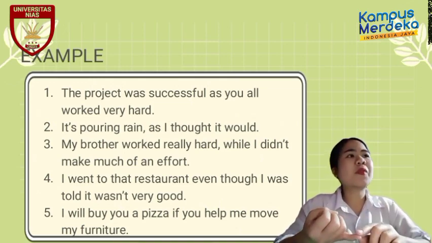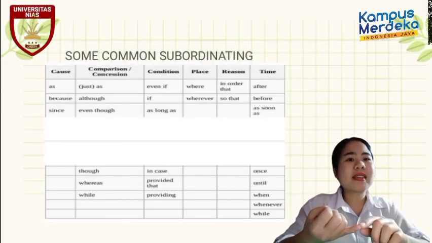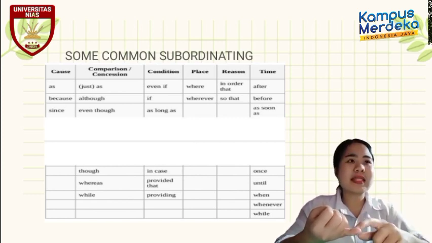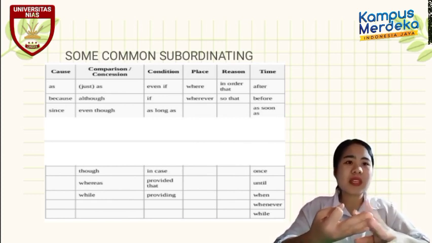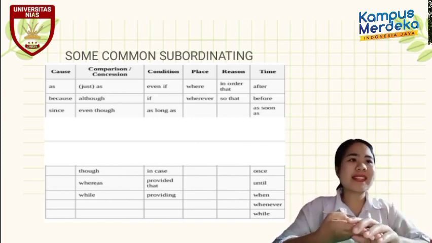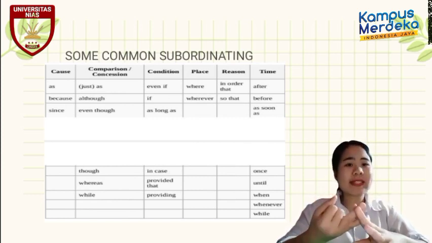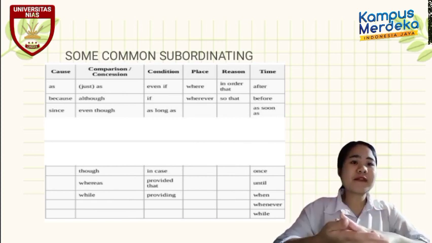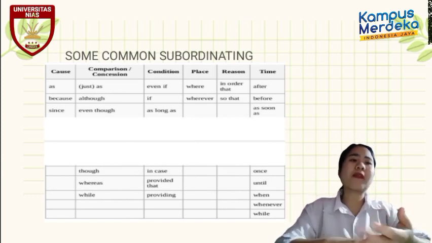The second one is comparison and similarities. The words that can be used to make a relation between an independent clause and a dependent clause are as and just as. The third one is expressing contrast and concession. Here we can use the words while and whereas. The fourth one is condition. In condition, we can use the words if, as long as, and even if. Fifth is place. For place, we can use the words where and wherever.